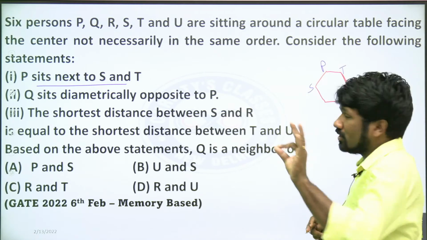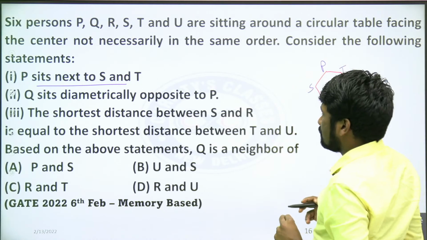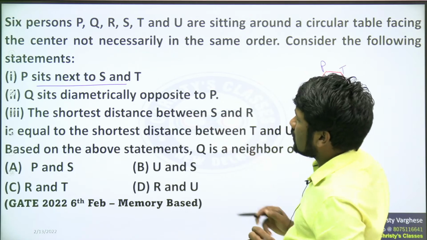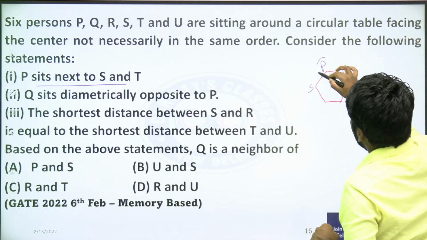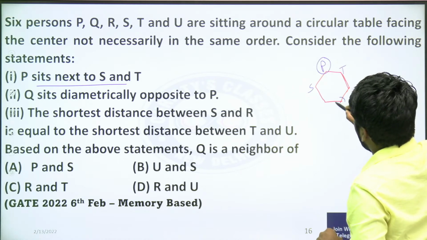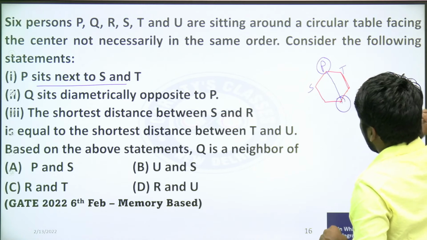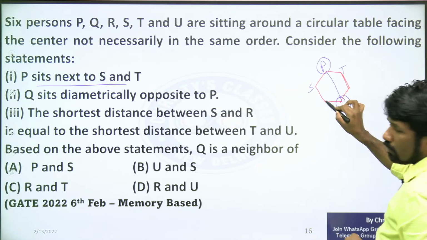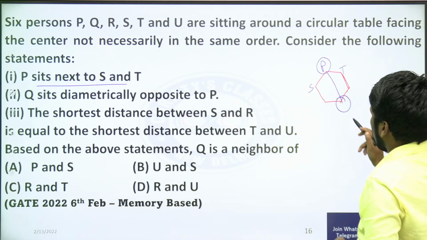Keep that in mind. T here, S here also is possible. So then Q sits diametrically opposite to P. Diametrically opposite means if this is P, this is the diametrically opposite point. This is the only diametrically opposite point. This is not diametrically opposite. This is not diametrically opposite. This is also not diametrically opposite.